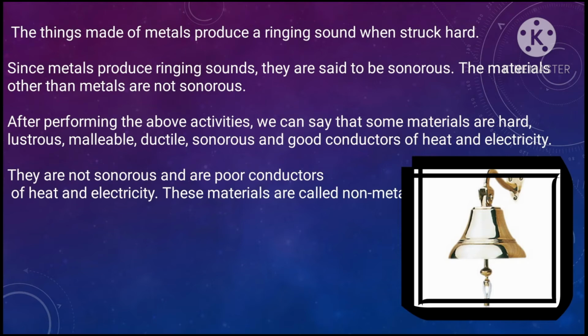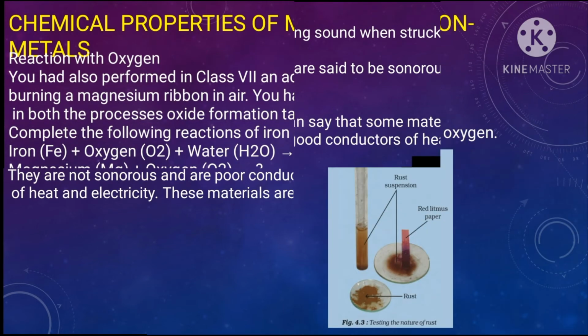After performing the above activities, we can say that some materials are hard, lustrous, malleable, ductile and sonorous, and good conductors of heat and electricity. These are metals. Others are not sonorous and they are poor conductors of heat and electricity. These are known as non-metals. So our third property is that when a metal is struck with something hard, a ringing sound is produced, known as sonorous.